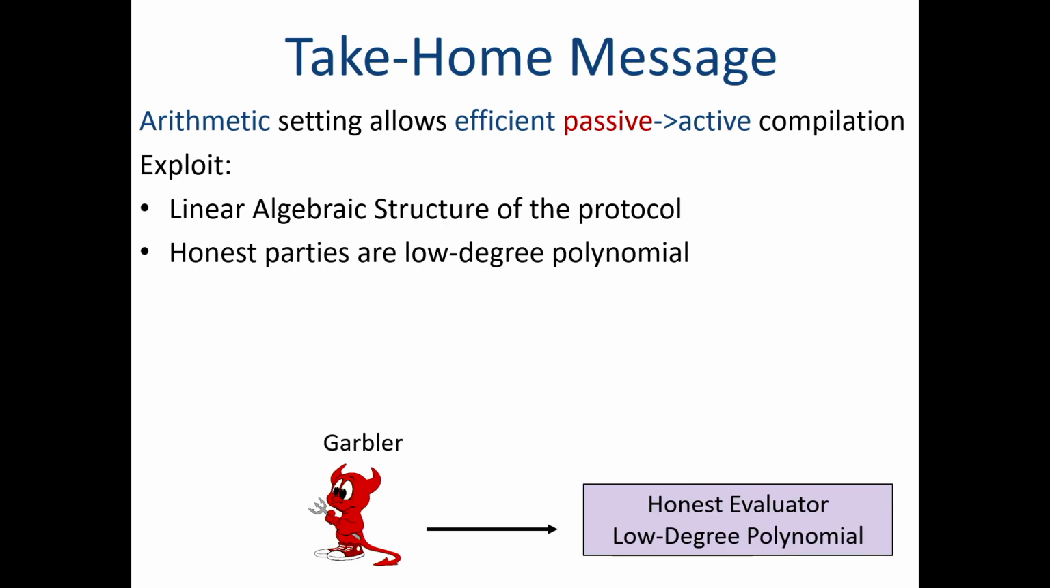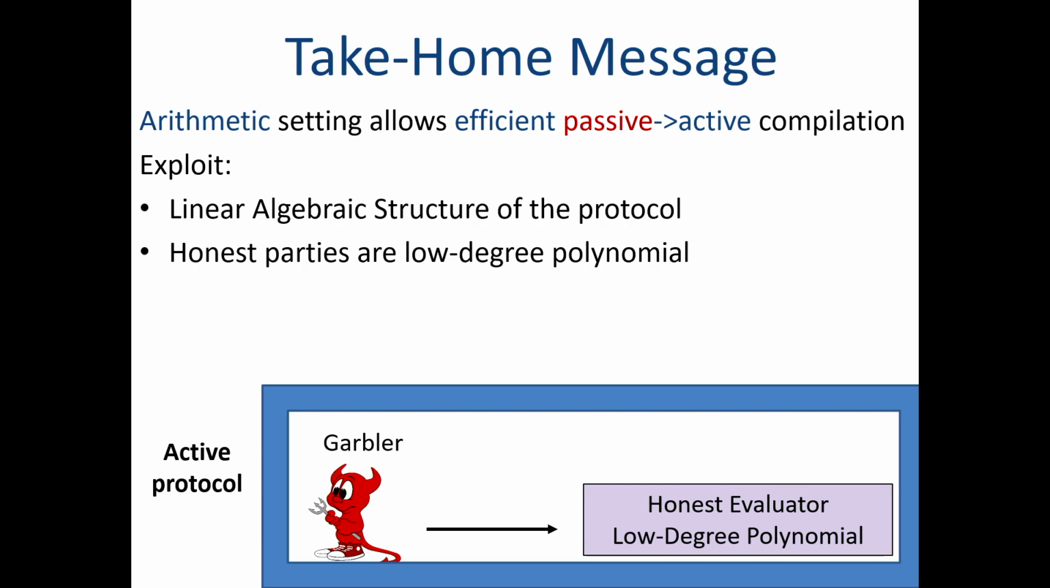At some point of the protocol, we have a garbling, as usual, but in the arithmetic setting. We have the garbler, who is malicious, and the evaluator, who is honest. We exploit the fact that the honest evaluator is a low-degree polynomial, the code of the evaluator, not the evaluated function, but the code itself of the evaluator in the passively secure protocol. For this reason, even if this party goes crazy, eventually the output here is a low-degree polynomial, which means we can use all sorts of tricks about low-degree polynomials to cheaply compile this into the active setting. And that's what we do.